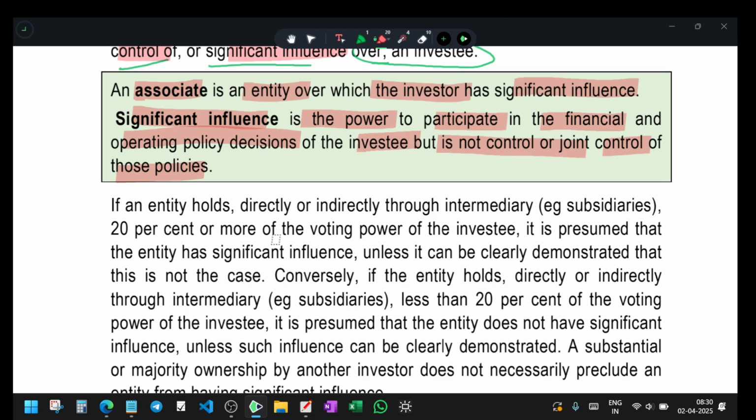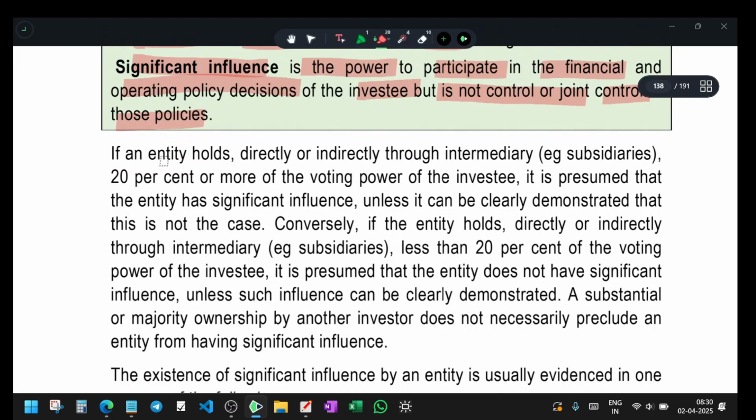For example, they have a major say on the board of directors. Whoever controls the board of directors controls the company too. If an entity holds, directly or indirectly through intermediaries or subsidiaries, 20 percent or more of the voting power of the investee, then they hold more than 20%, and they are presumed to have significant influence. It is presumed that the entity has significant influence unless it can be clearly demonstrated that this is not the case.